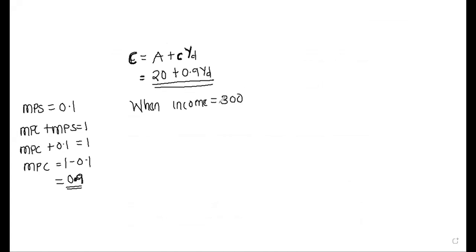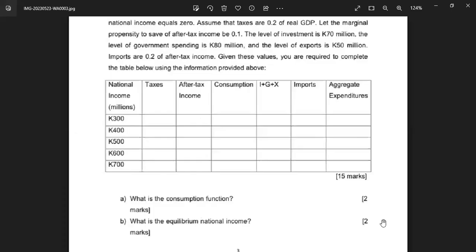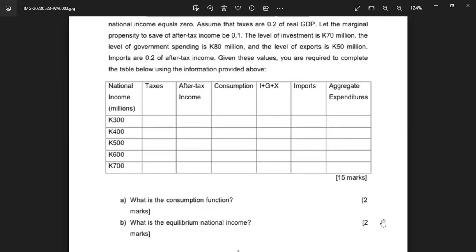Our YD is the 300 minus the tax, which was the amount we found after tax. You'd have already calculated your after tax, so you can see here they asked us to calculate the after tax column, so that when you're calculating the consumption, you just put it there. You don't have to start doing the minus because you'd have already calculated. So the after tax income is the YD, which is the disposable income.